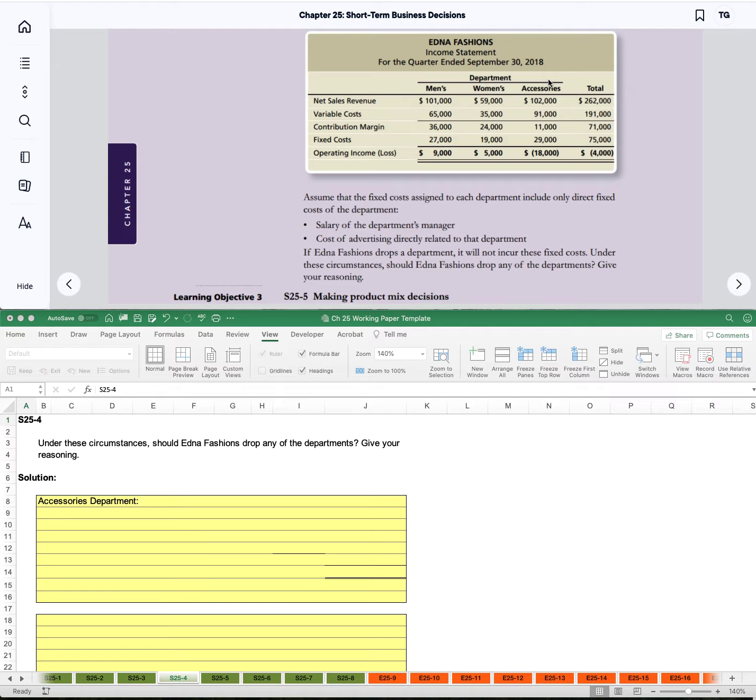And so when we're looking at this income statement, we see that accessories has a loss of $18,000. And so should we drop that department? And so we can do an analysis here and say what would be the expected decrease in revenue. And we would expect it to decrease by $102,000.